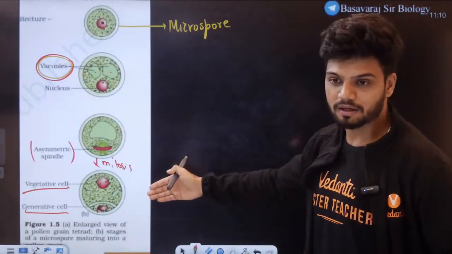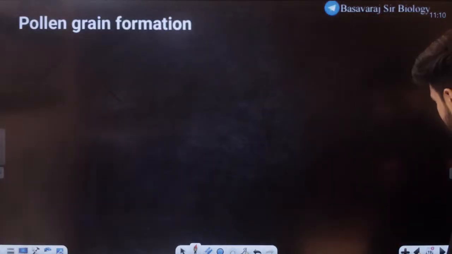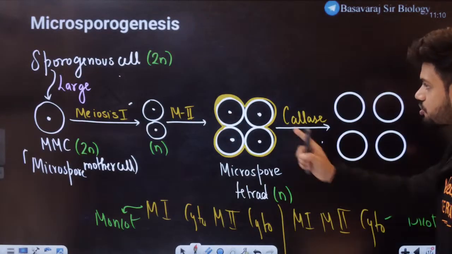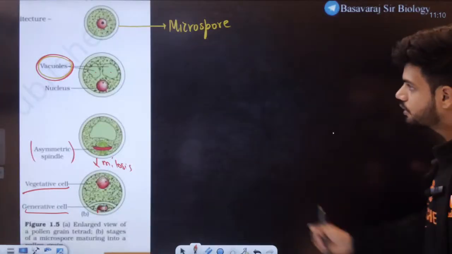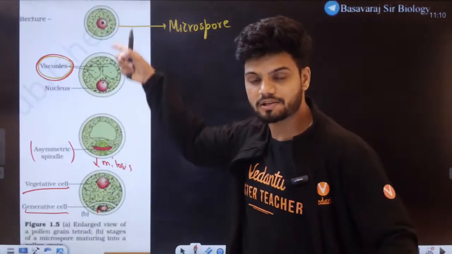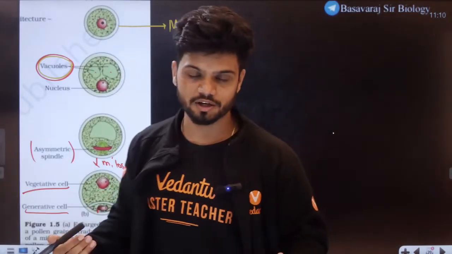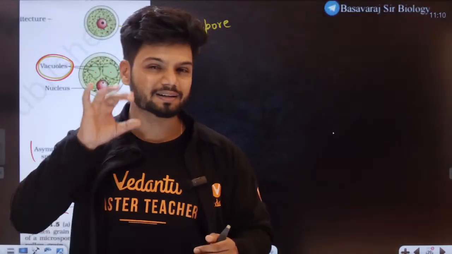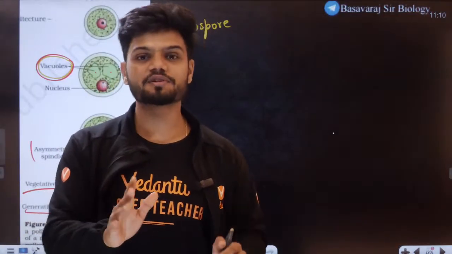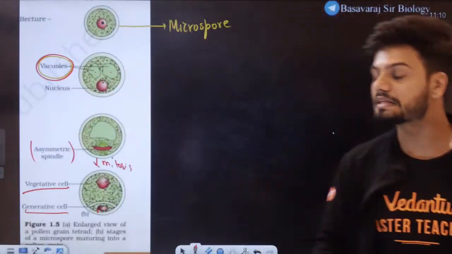But students, tell me, unless you understand this entire flow chart, this becomes difficult to understand. Tell me yes or no. It becomes difficult to understand. It does. So your job as my teacher is to make you understand. NCERT is easy only if you look at it from the right angle. If you see it from the left angle, not proper. Okay, you should see it from the right angle. Then NCERT becomes easy.